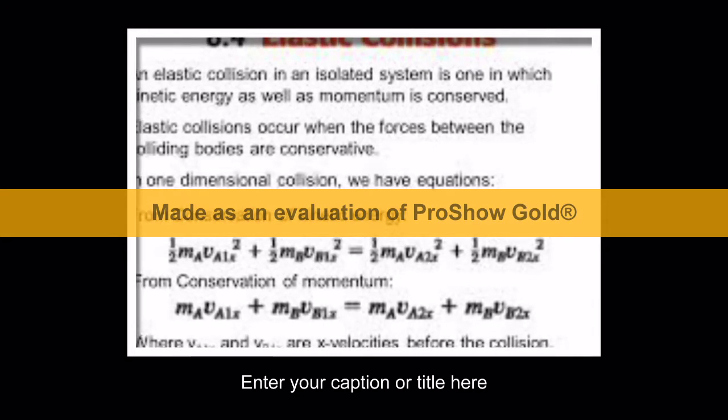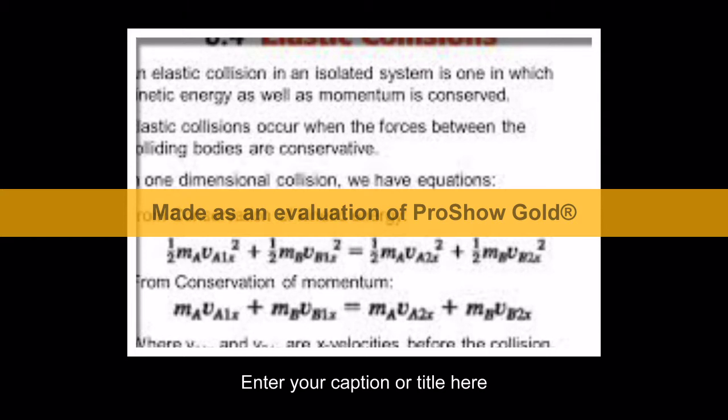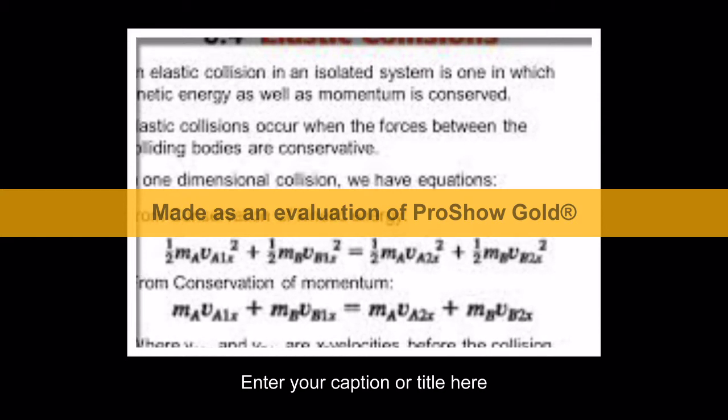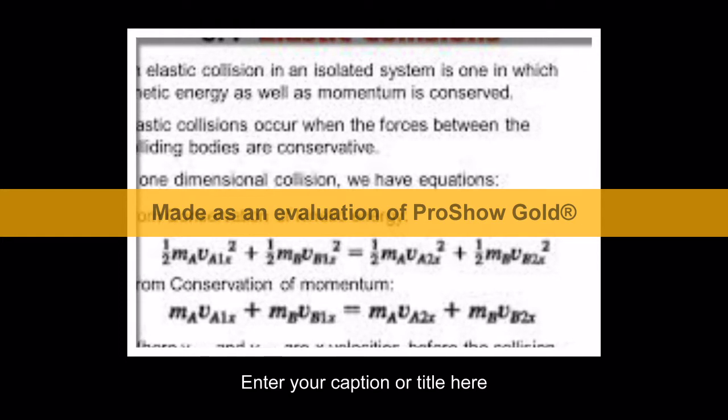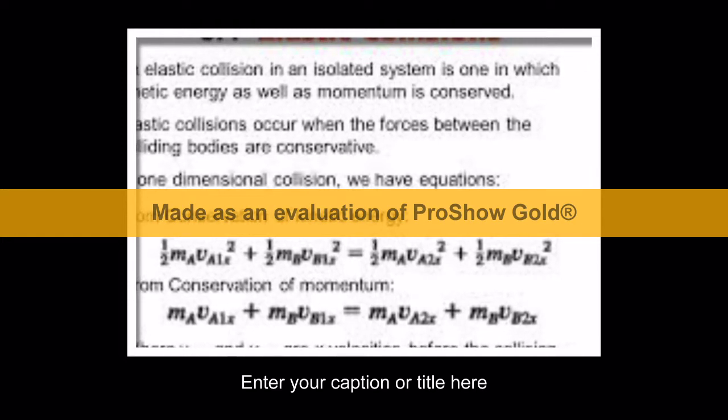From conservation of kinetic energy, half m1 v1 square plus half m2 v2 square is equal to half m1 v1 square plus half m2 v2 square.